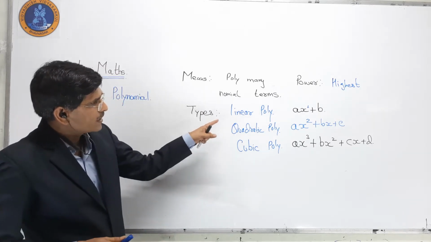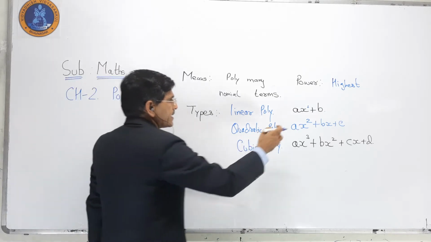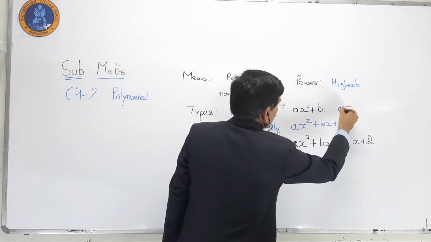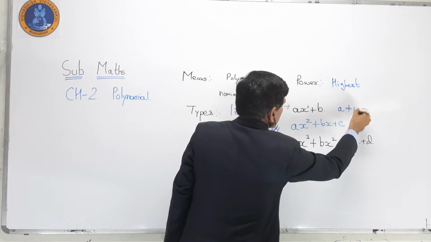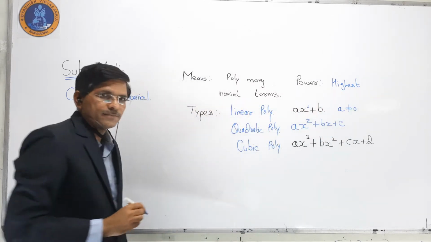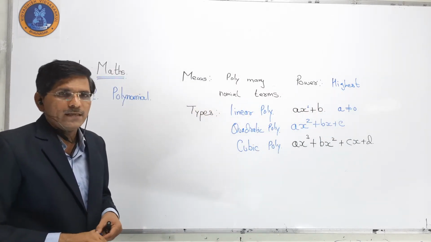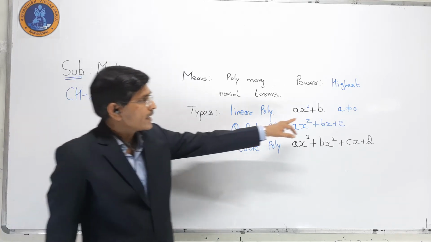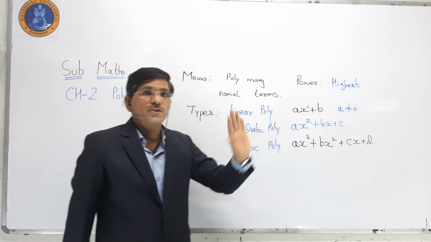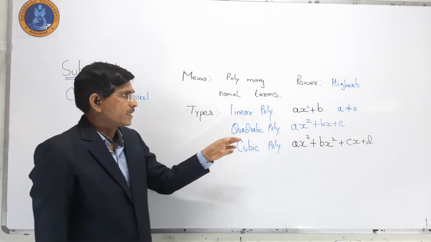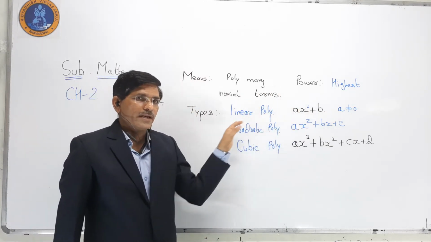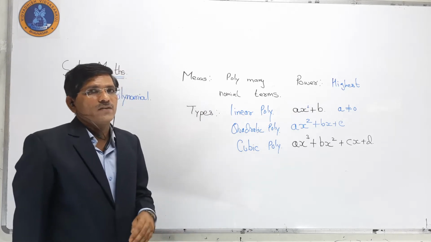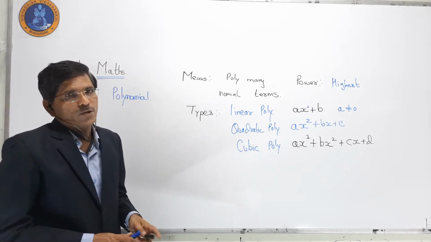For a linear polynomial, a is the coefficient of x. Now a is not equal to 0. Otherwise, if we put 0 here, then it is not possible to get a linear polynomial.